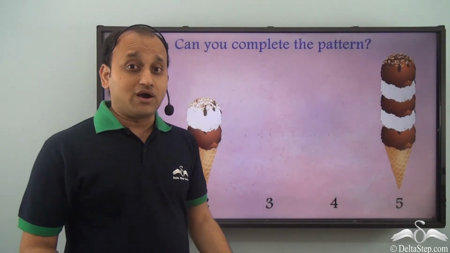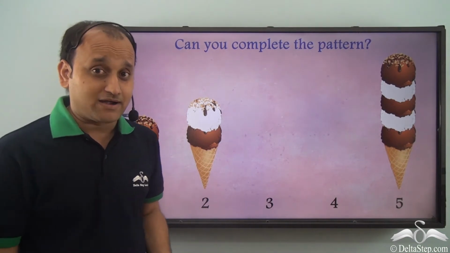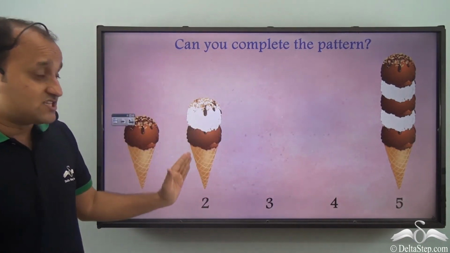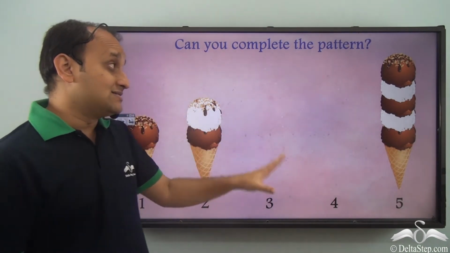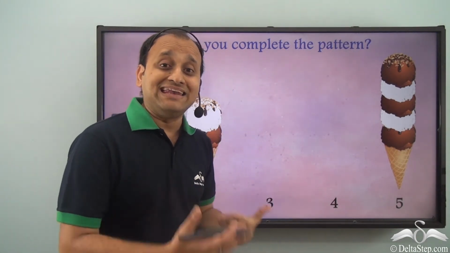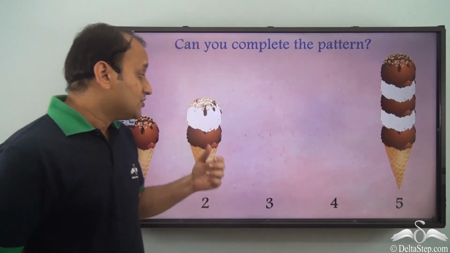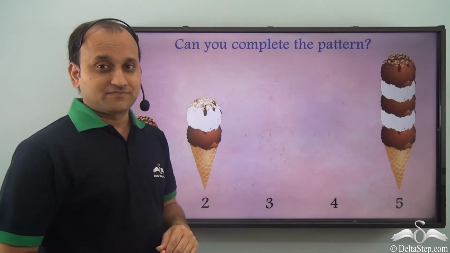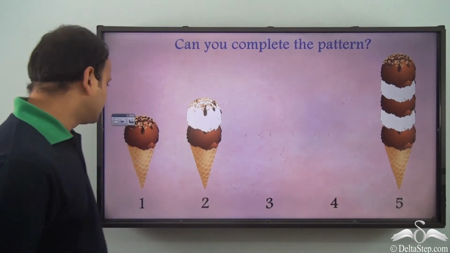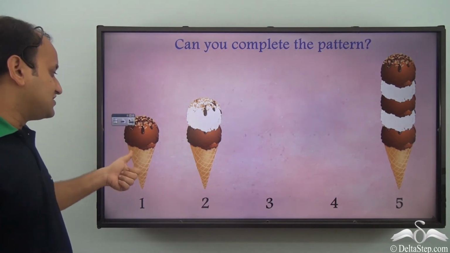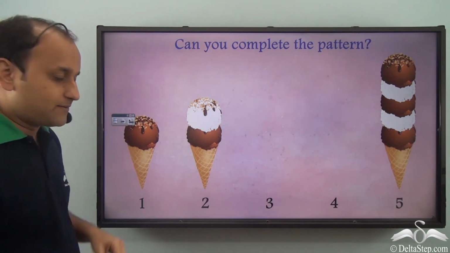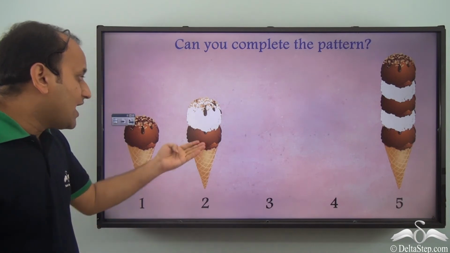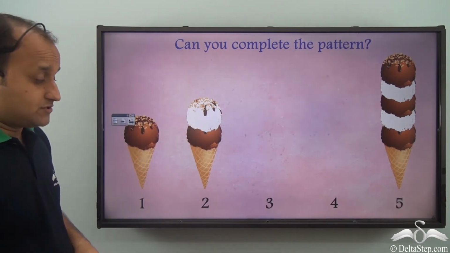Now that you know what growing or increasing patterns are, can you complete this pattern? Even this pattern is in a growing or increasing pattern form. So if you know this, can you complete this pattern? Well, let's see. So in this ice cream I have just 1 scoop. In the second one I have 2 scoops.